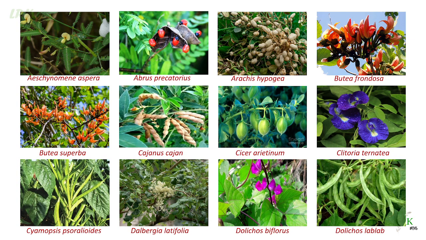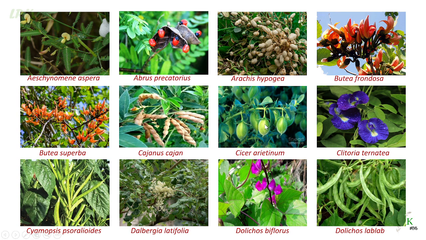Okay, this is Butea superba. It is a creeper. Its name in Telugu is Tiga Moduga, and in Hindi it is Lata Palash. This one is Cajanus cajan. We call it Kandulu. In Hindi it is Arhar, and in English it is red gram.